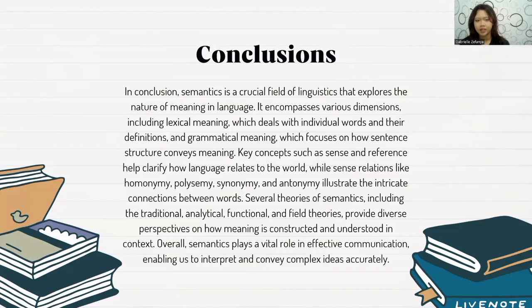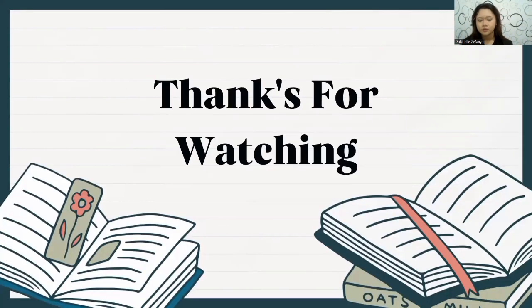In conclusion, semantics is a crucial field of linguistics that explores the nature of meaning in language. It encompasses various dimensions, including lexical meaning, which deals with individual words and their definitions, and grammatical meaning, which focuses on how sentence structure conveys meaning. Key concepts such as sense and reference help clarify how language relates to the world, and sense relations like homonymy, polysemy, synonymy, and antonymy illustrate the intricate connections between words. Several theories of semantics, including the traditional, analytical, functional, and field theories, provide diverse perspectives on how meaning is constructed and understood in context. Overall, semantics plays a vital role in effective communication, enabling us to interpret